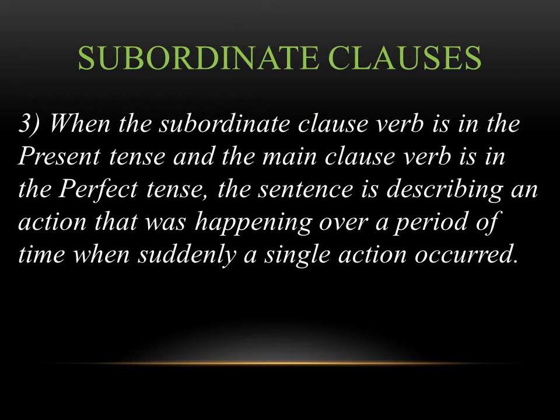This brings us to the third rule. When the subordinate clause verb is in the present tense and the main clause verb is in the perfect tense, the sentence is describing an action that was happening over a period of time in the past when suddenly a single action occurred. So in other words, the family was eating and suddenly something interrupted. So we're talking about an interruption. The way you show that in Latin is by having the subordinate clause in the present tense, the main clause in the perfect. That's how you can show this.